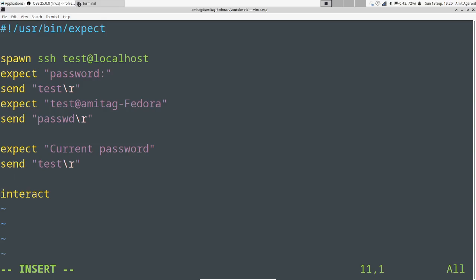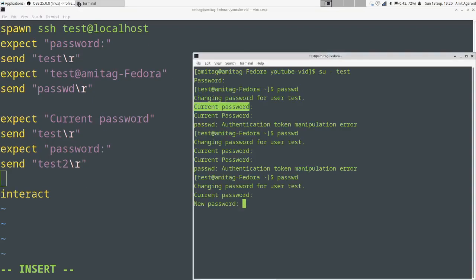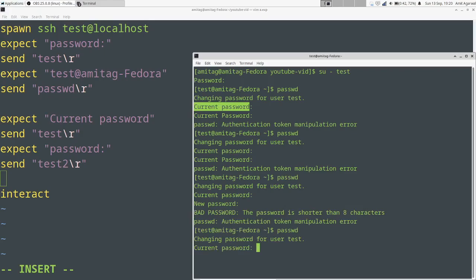Once I have sent that, I can expect password, and I can send my new password, which is test2. So if I say test2, it will say bad password. So I really need to give a good password.